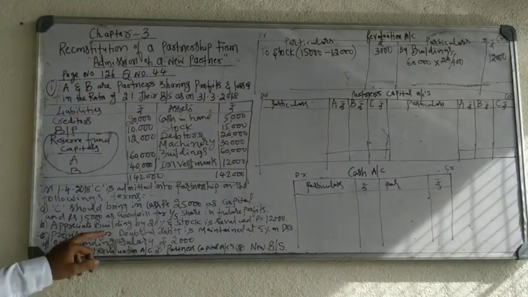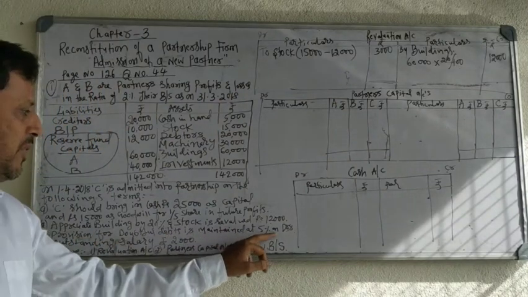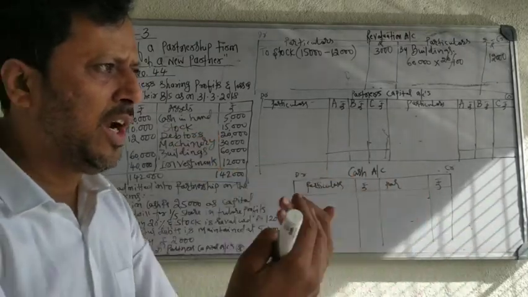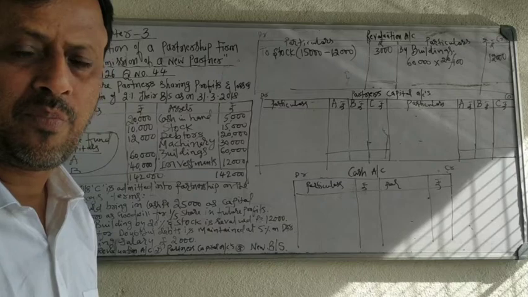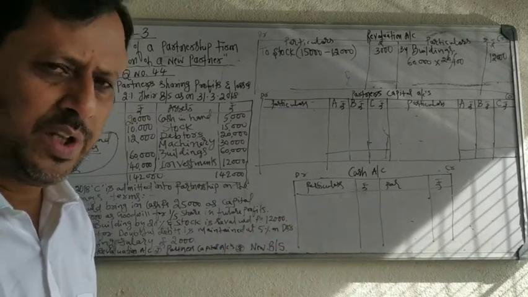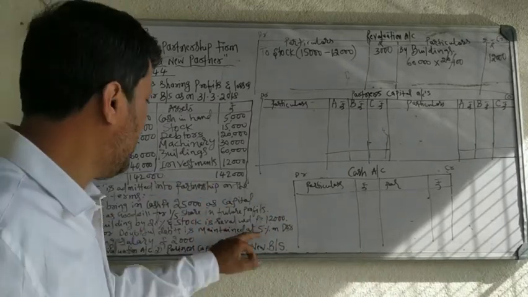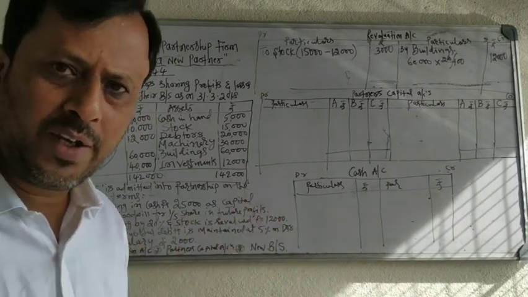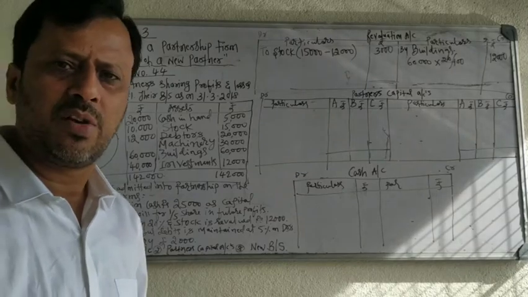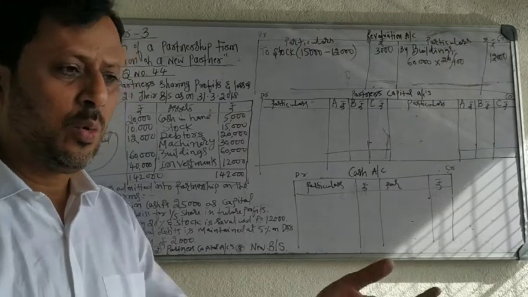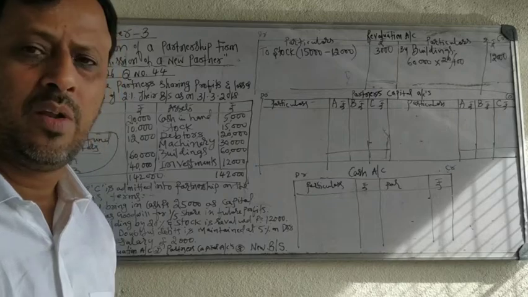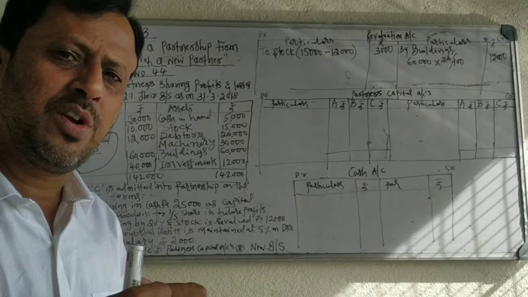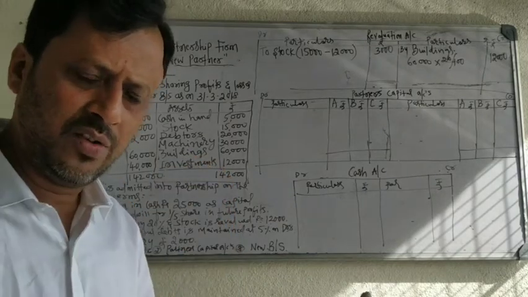Next. Provision for doubtful debts is maintained at 5% on debtors. See, debtors is also an asset. You have to get money from debtors, 20,000. Out of 20,000, 5% money is doubtful. Doubtful means you may get or you may not get the money. So it is treated as loss. As per accounting standards, it is treated as loss.